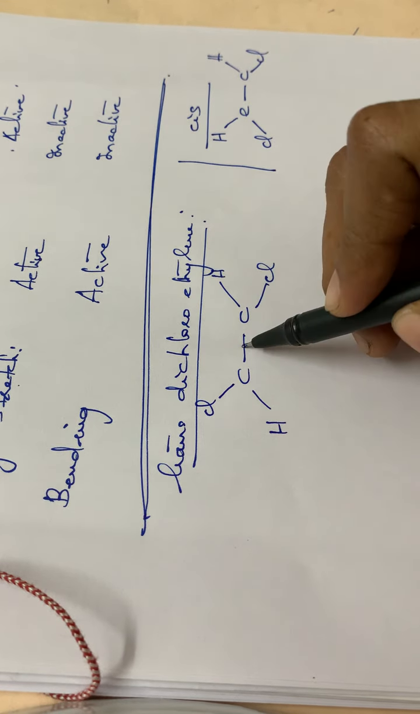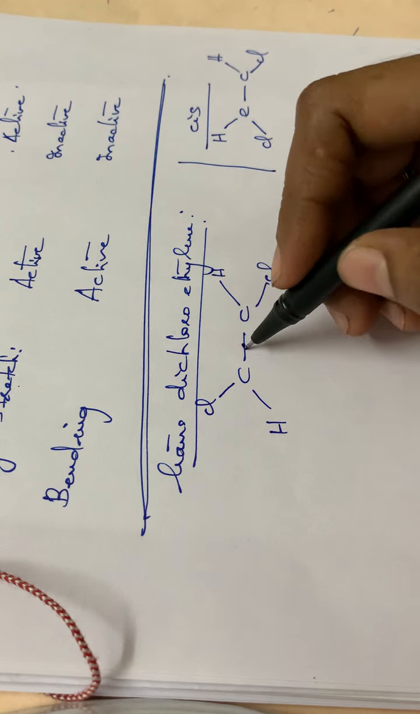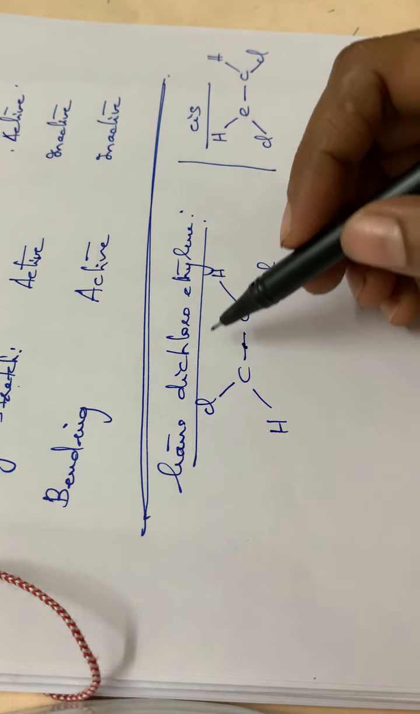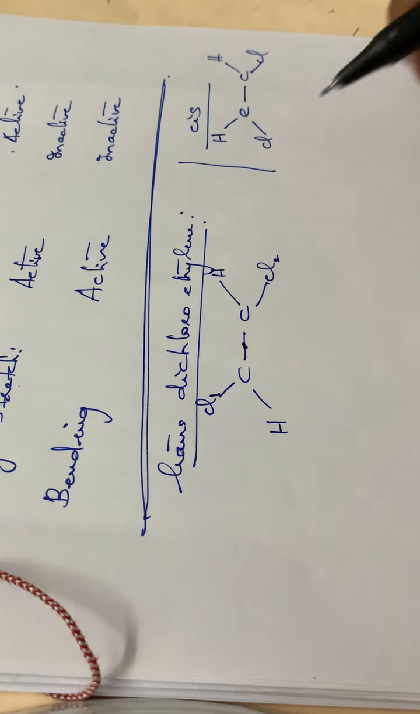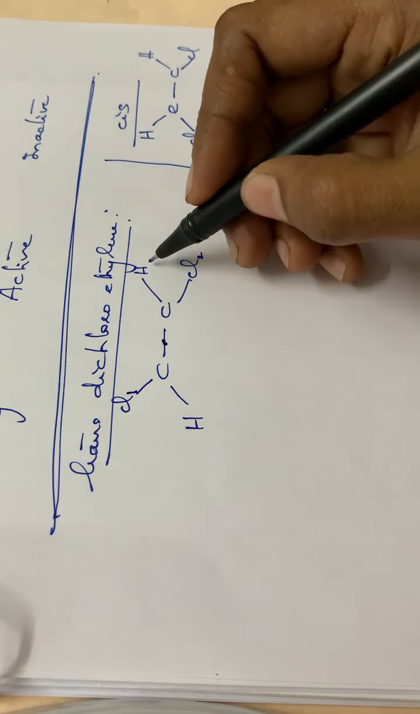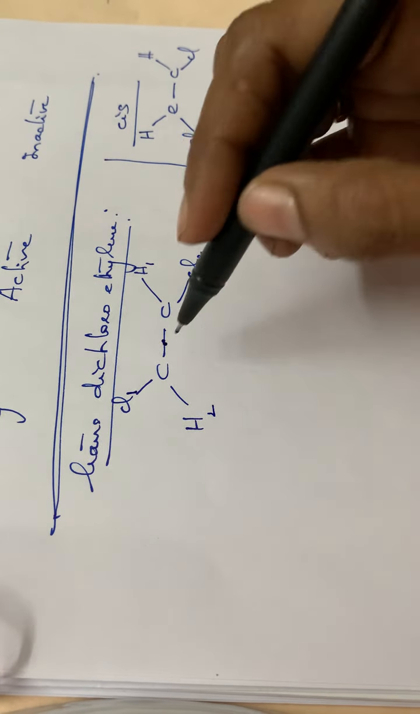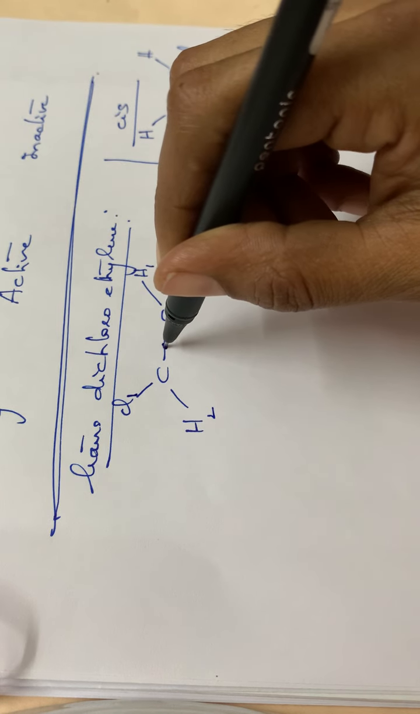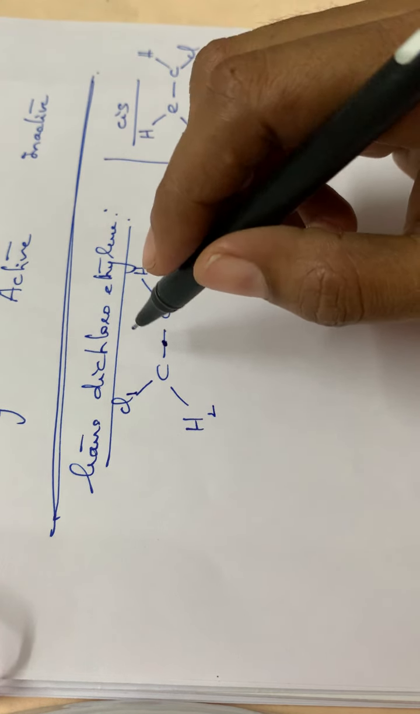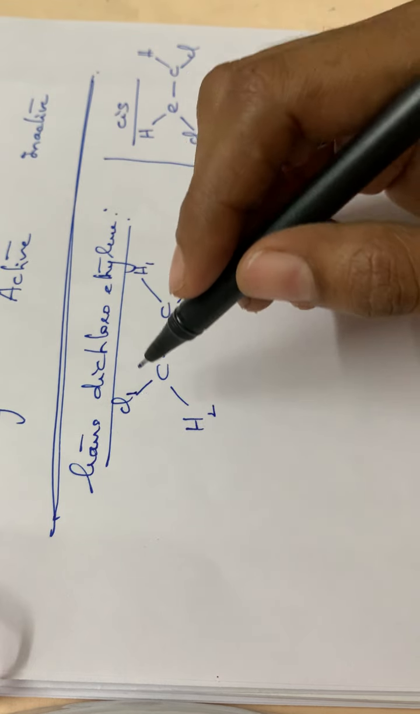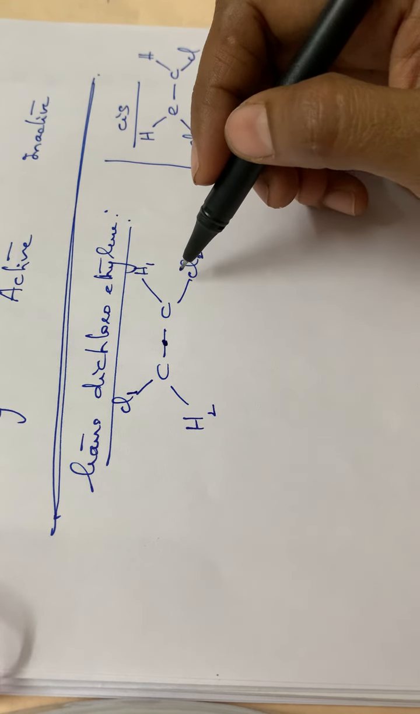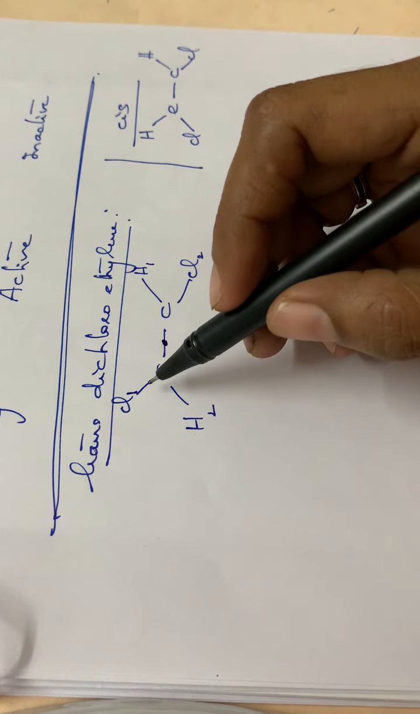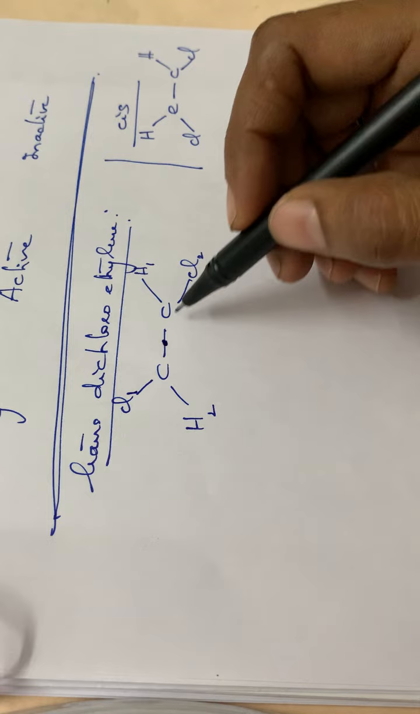In the case of trans dichloroethylene, suppose I am rotating along this particular axis through 180 degrees. Let it be Cl1 and this is Cl2, and this is H1 and this is H2. If the molecule has a center of symmetry, the molecule will have the same appearance while rotating through this axis, not the same structure, but the same appearance.